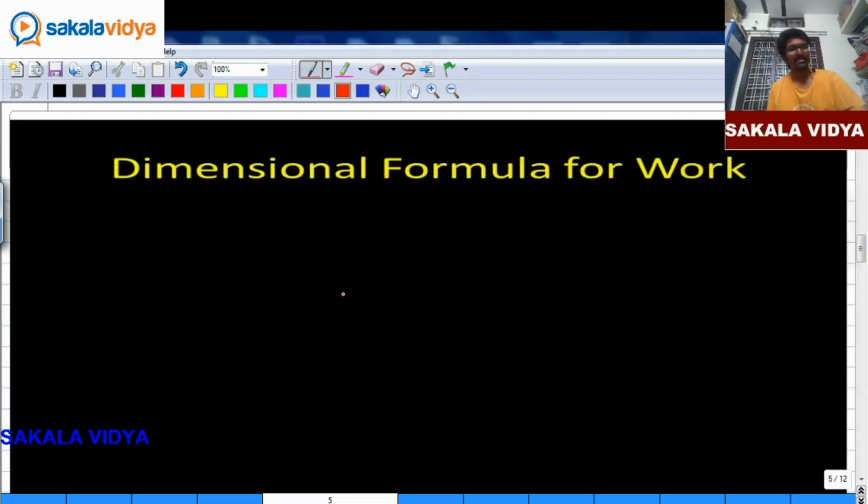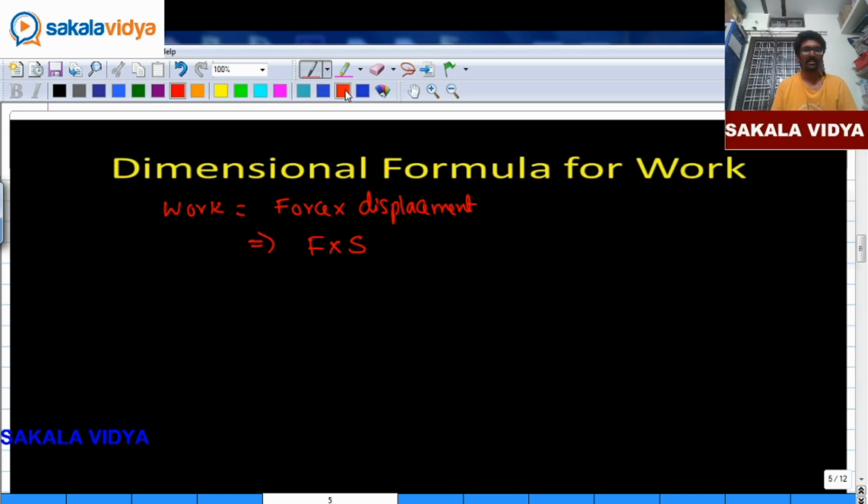Now let us derive the dimensional formula for work. What is the basic formula for work done? Work is equal to force into displacement, force into S. Let us go back to our basic concepts. Force is equal to mass into acceleration, so work is mass into acceleration into displacement.